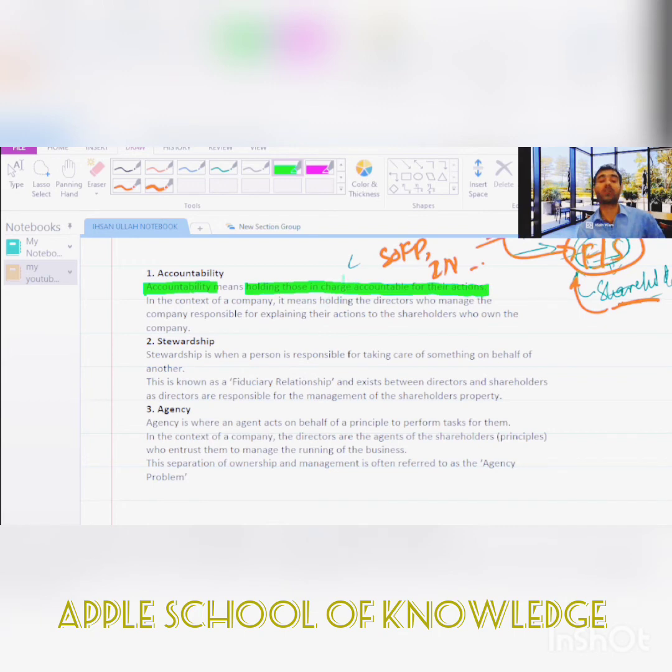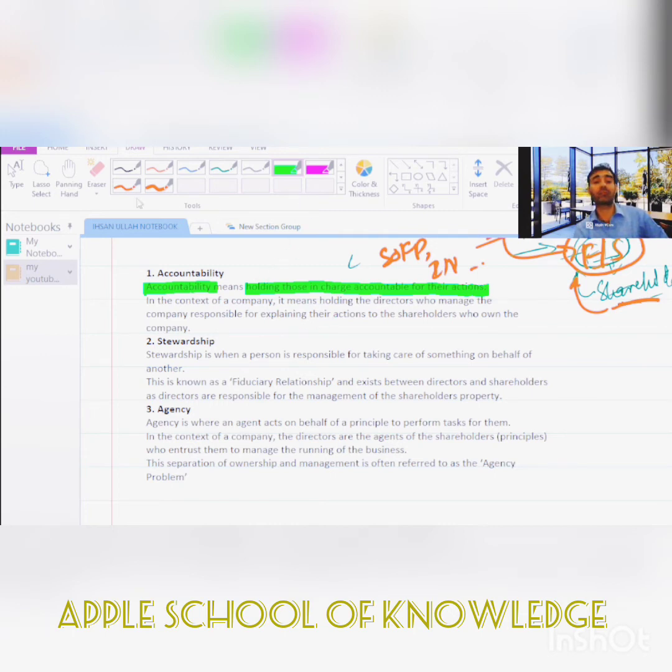Let's say a person is a storekeeper. He will be responsible for the stuff inside the store. So he is accountable for the products in his control, because he is in charge of them.